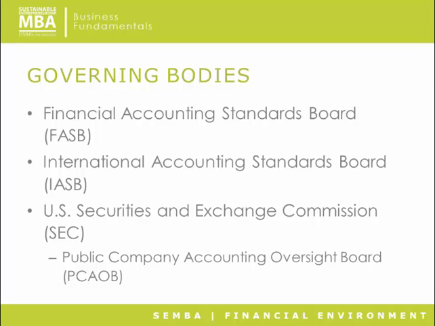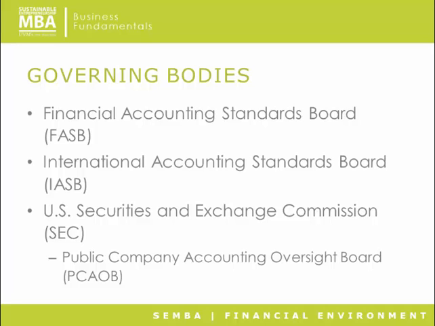Both of these organizations are nonprofit organizations that get their right to make up rules from their respective governments, or from different governments. In the United States, the organization that is responsible ultimately for accounting rules is the SEC, the Securities and Exchange Commission. The Securities and Exchange Commission has designated FASB to be the organization that gets to make the rules in the United States.